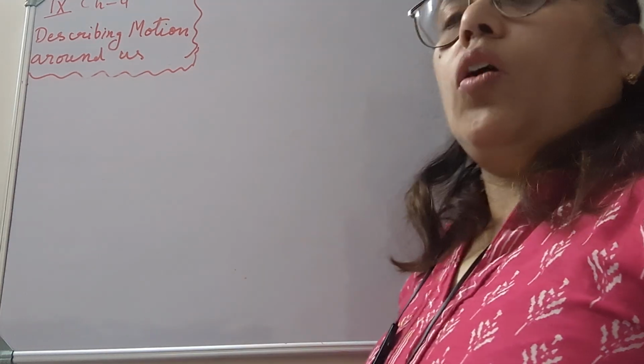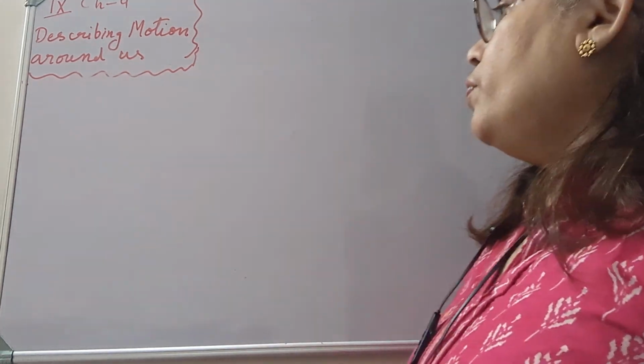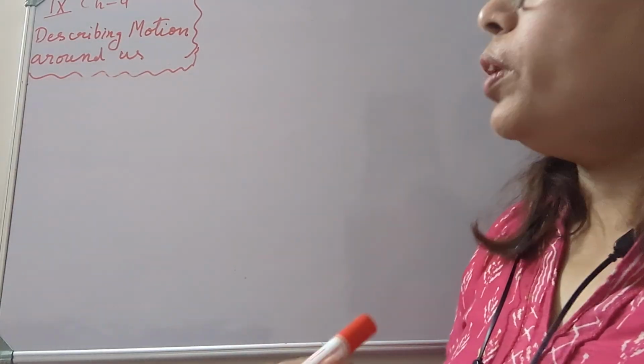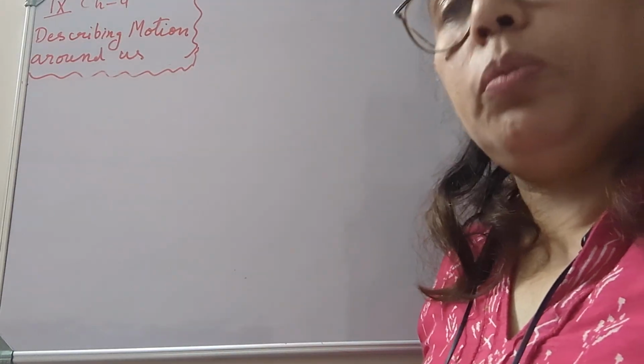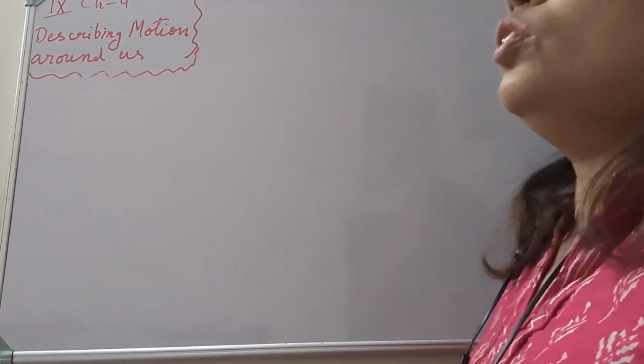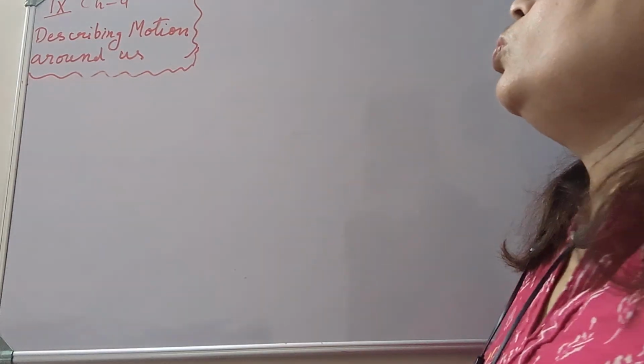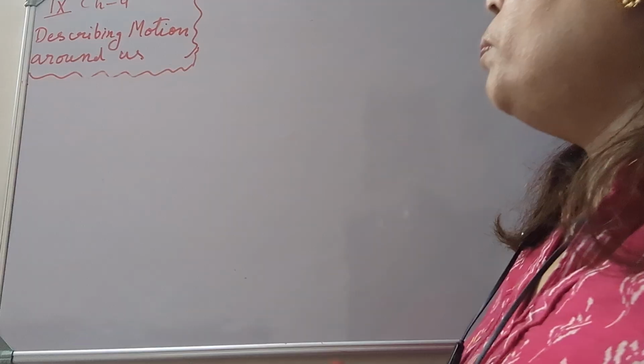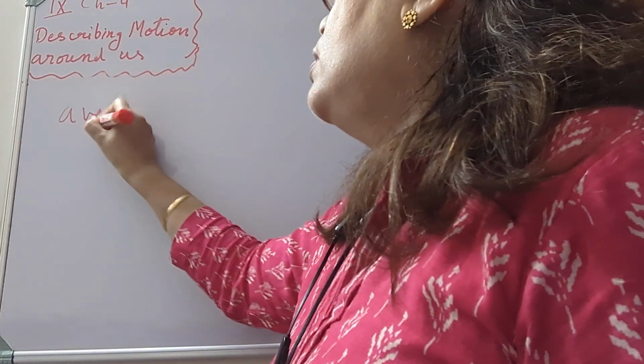Let's just again talk about the motion. We have an object that is moving and changing its position from A to B, so it is said to be in motion. But how fast or how slow an object is moving, we determine with the help of average speed.